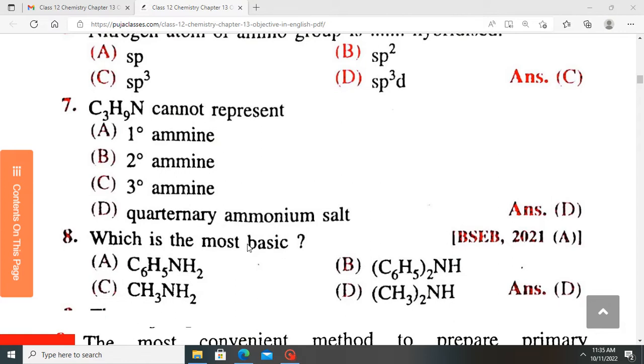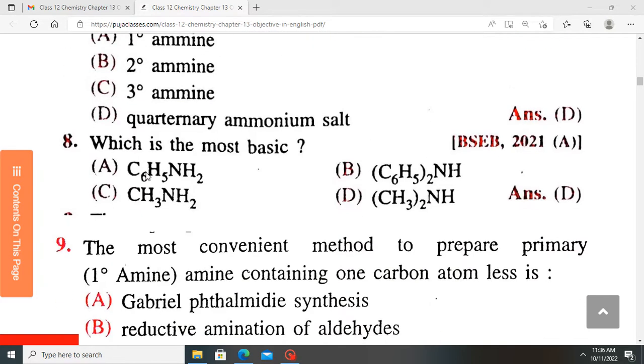Which is the most basic? Among these compounds, which is the most basic? We have A, which is an aromatic phenyl ring. This one is 2 phenyls with an amino group at the center. We have methylamine, then also dimethylamine. In all phases, dimethylamine is more basic than methylamine because it's a secondary amine.